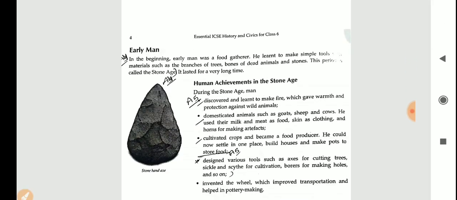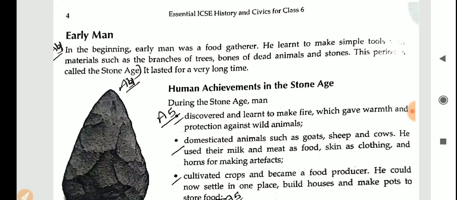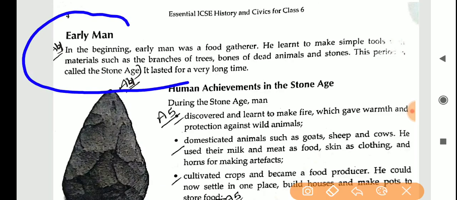Let us have a look now at early man. What was the life of an early man? Who was the early man?